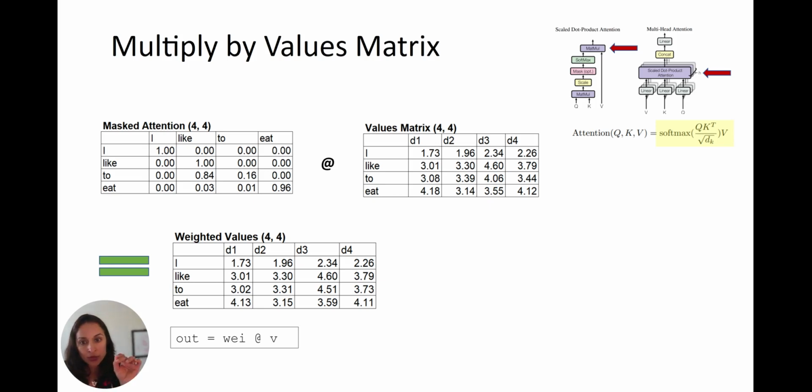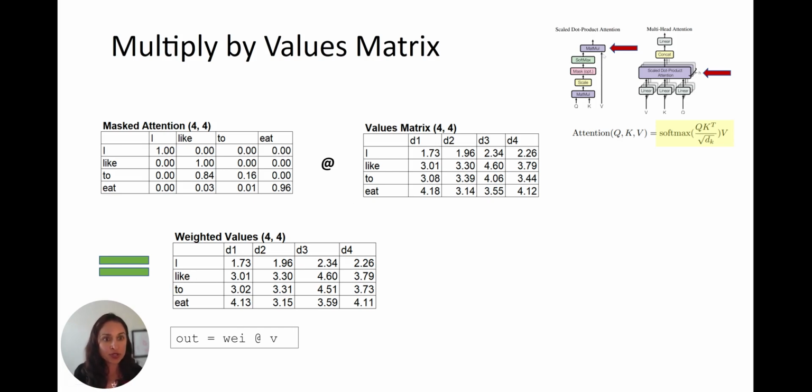It's like all the other words that preceded it got to have a little bit of a say in the new vector for the word eat. And how much of a say? Well, that depends on the attention matrix, which is saying pay more attention to these words and less attention to these other words. So if this was working in a real model, it would basically say for I swam across the river to the other bank, hopefully, the word bank would be heavily impacted by the words swim and river. Okay, so that's what's going on. And now we have this new vector of weighted values.